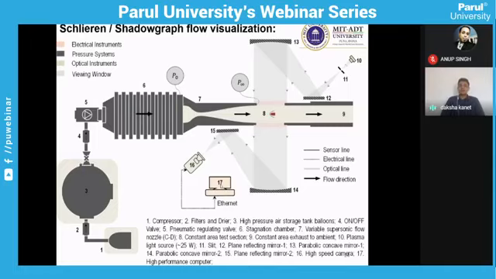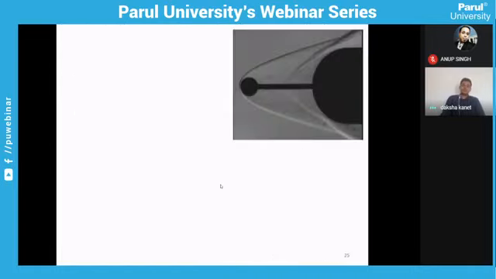Both techniques are dealing with the light source and the change in the property of the light as it is passing through the airflow. In shock waves or in high speed flow there is a change in density because it is a compressible flow, and using that change in density and the property of light, we can easily visualize the phenomena.